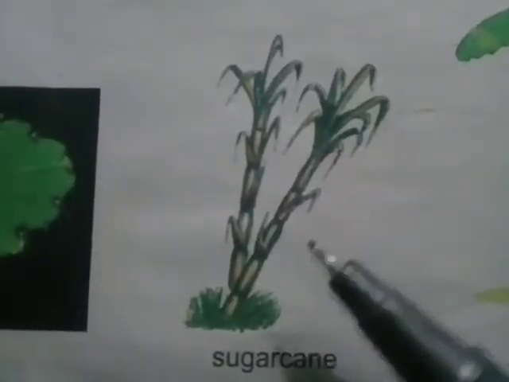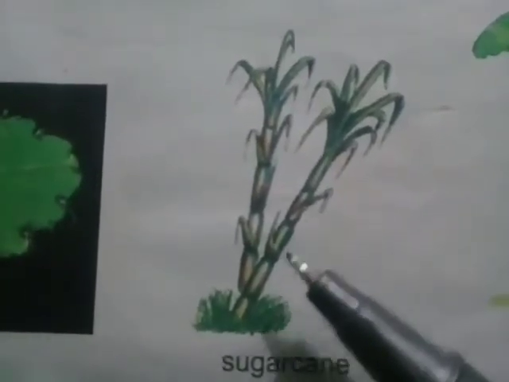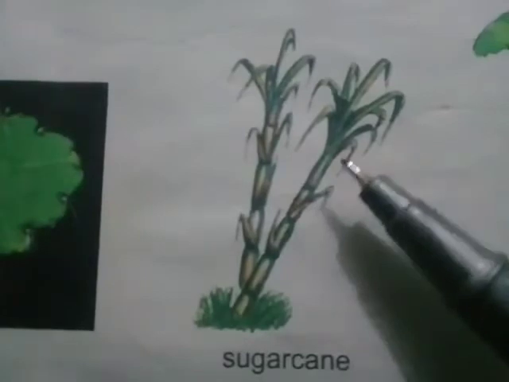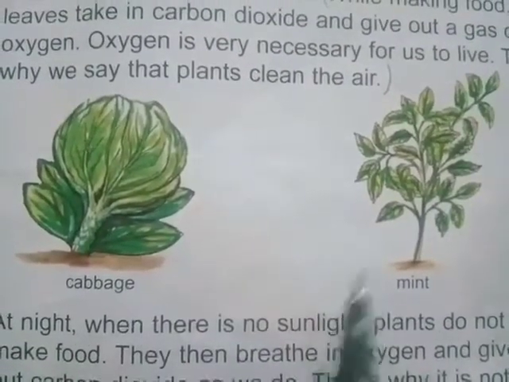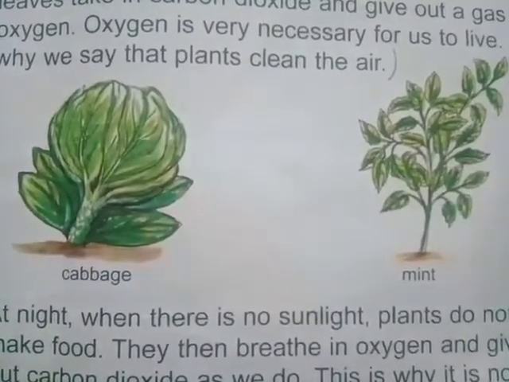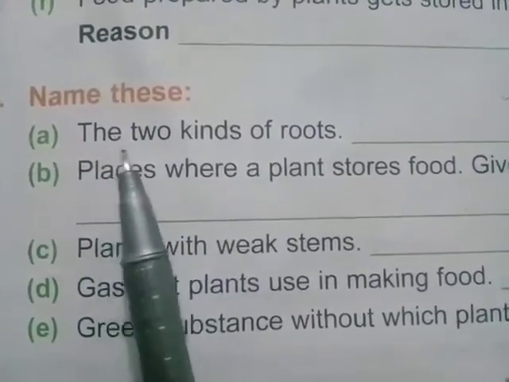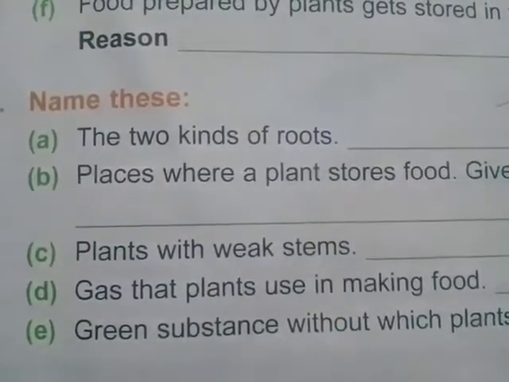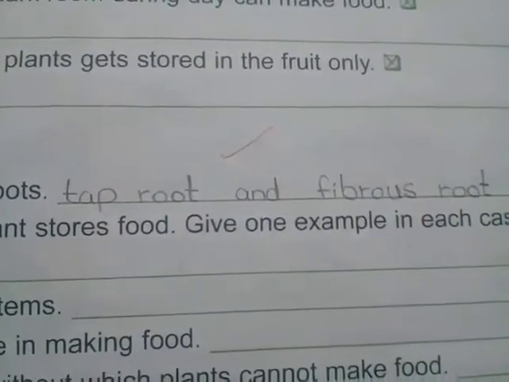Some plants store their food in the stem. Its best example is sugarcane. Sugarcane is a stem which stores the food. And some plants like cabbage and mint store their food in their leaves. The third question is name these, and the first statement is the two kinds of roots. And the answer is taproot and fibrous root.